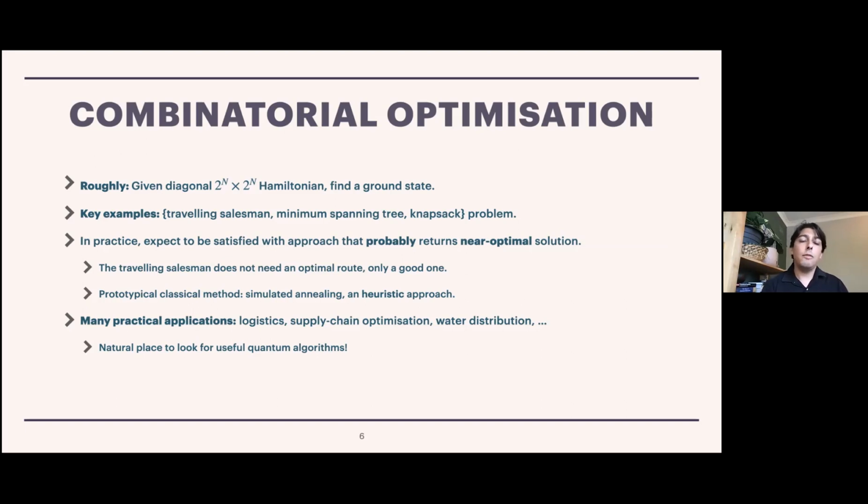It's, of course, very difficult to give provable statements about this, but this is how things work in practice generally for combinatorial optimization. And combinatorial optimization has many practical applications, much as the quadratic formula has many practical applications, but just to highlight a few, there's logistics, supply chain optimization, water distribution, and practically anywhere you can imagine sticking the word optimization. So it's a natural place to look for useful quantum algorithms.